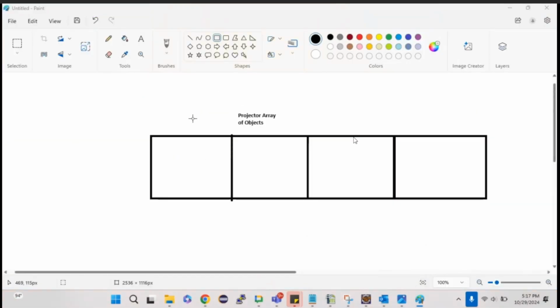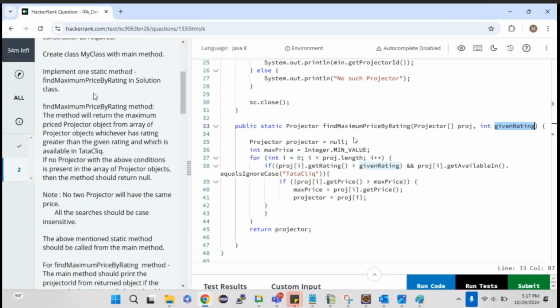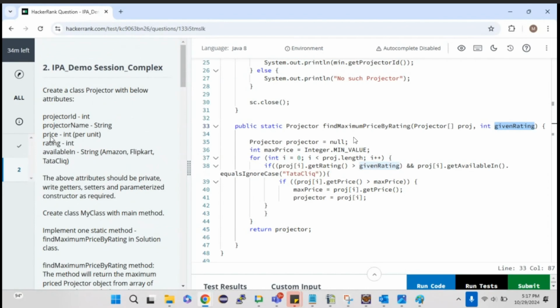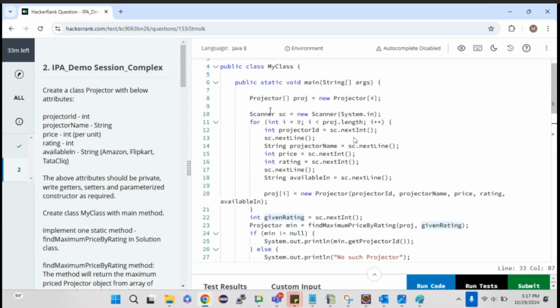Now they mentioned to get 4 objects. Am I right? Use a Scanner object to read the values of 4 projector objects. Each projector will have 5 values: projector ID, projector name, price, rating, and availability. There are 5 values in each projector, and we need to get 4 sets of values. That is what we are doing over here.